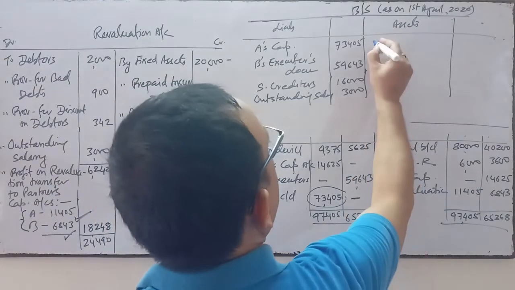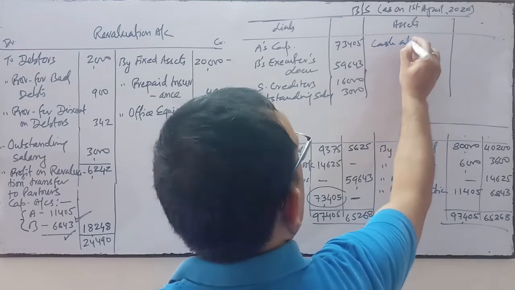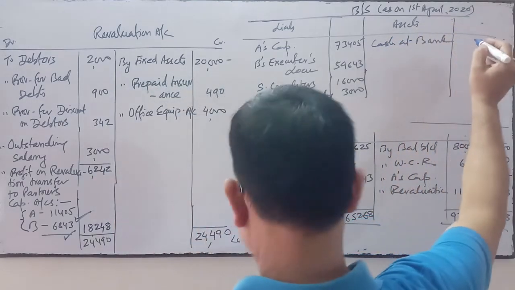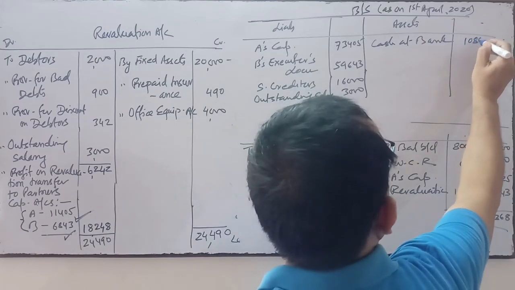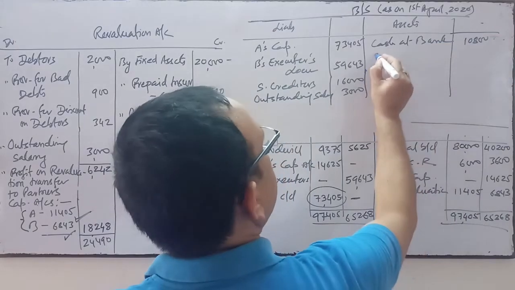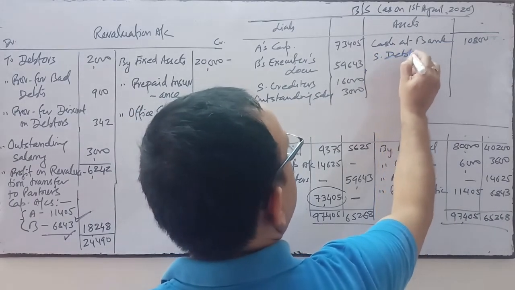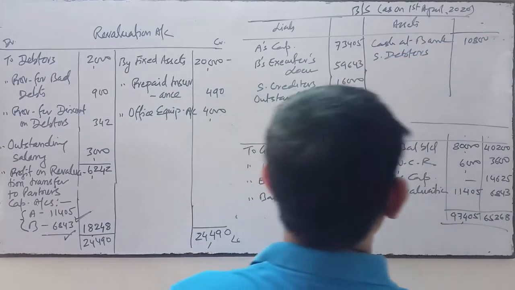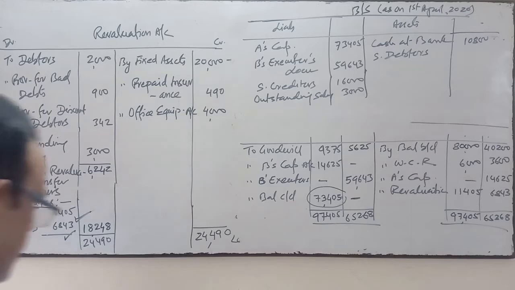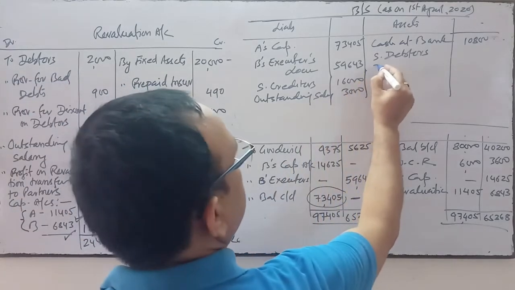Cash at bank: there is no change in this figure, so it is as before, 10,800. Thereafter sundry debtors. The debtors given in the balance sheet were 20,000.